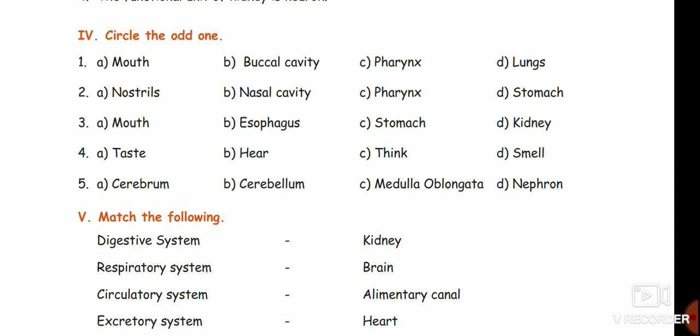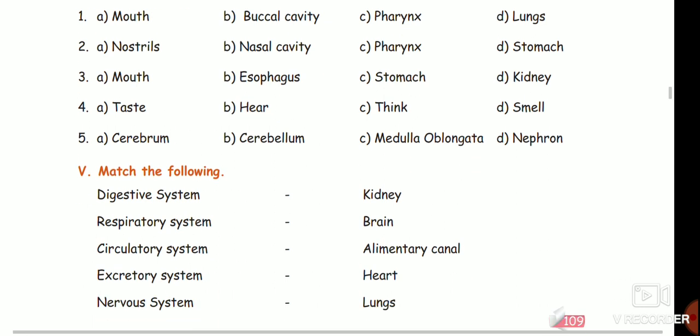Then come to circle the odd one. Mouth, buccal cavity, pharynx, lungs. Answer lungs. Then nostrils, nasal cavity, pharynx, stomach. Stomach is answer. Mouth, esophagus, stomach, kidney. Kidney is the answer. Taste, hear, think, smell. Think is the answer. Cerebellum, medulla oblongata, nephron. Answer is nephron.